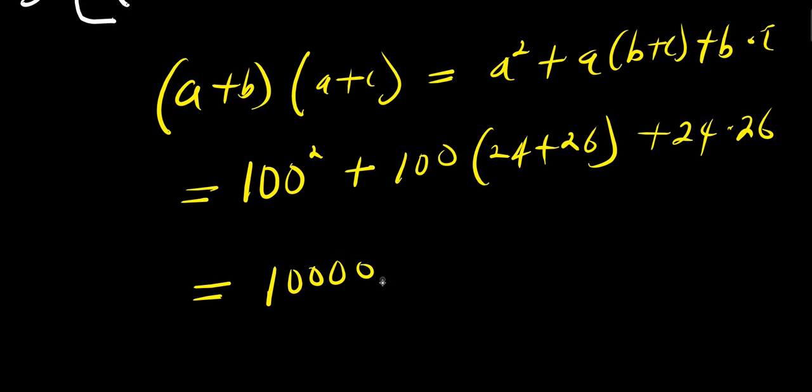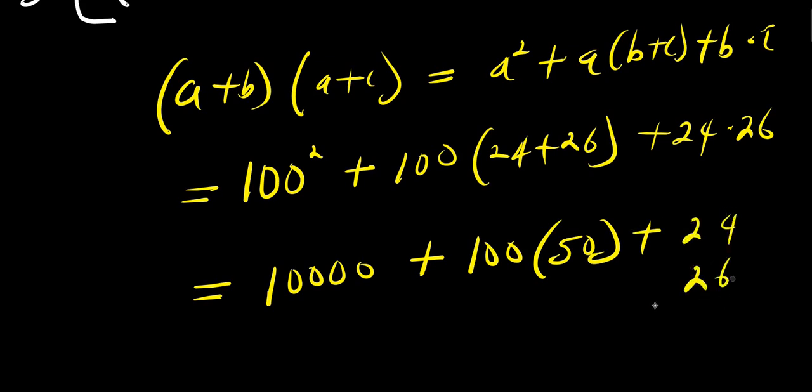100 squared, that is 10,000. Plus 100 times 50. Plus 24 times 26. 6 times 4, 24. 4 carry over 2, 6 times 2, 12 plus 2, 14. Now, 2 times 4, 8. 2 times 2, we have 4.